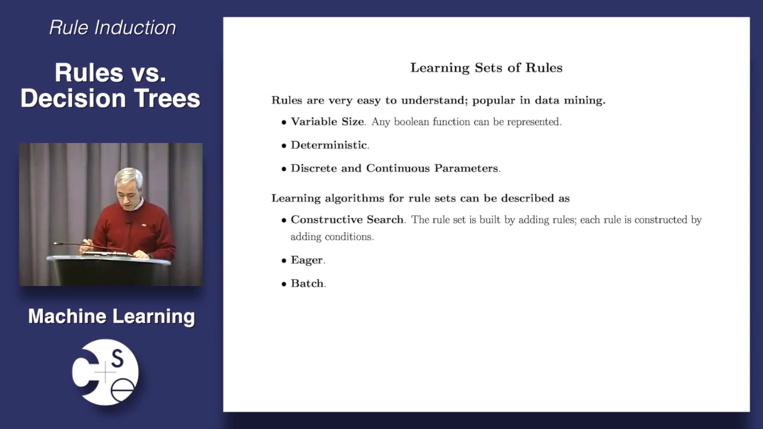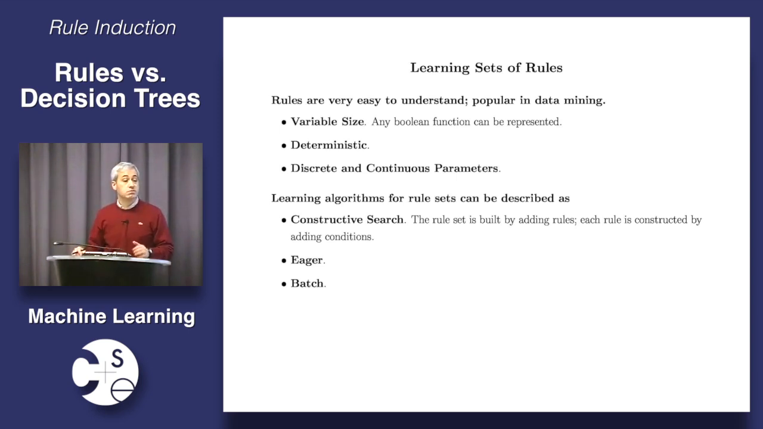Okay. Learning algorithms for rule sets, like decision trees, are also constructive search, right? How do we learn a set of rules? Well, the natural way to do it is to learn one rule at a time, right? And the natural way to learn one rule is to learn one antecedent at a time, and that's what we're going to do. We're going to construct the rule set step by step.